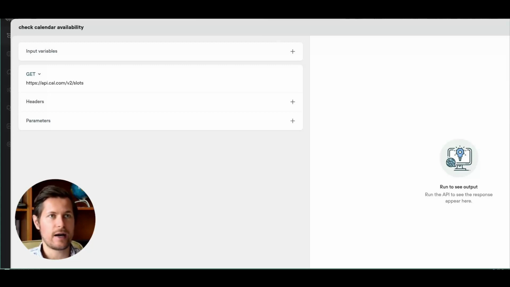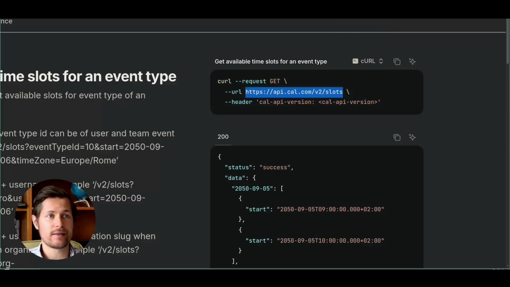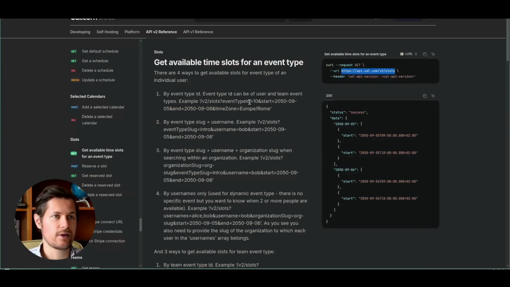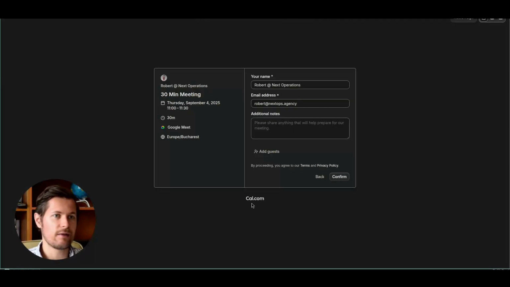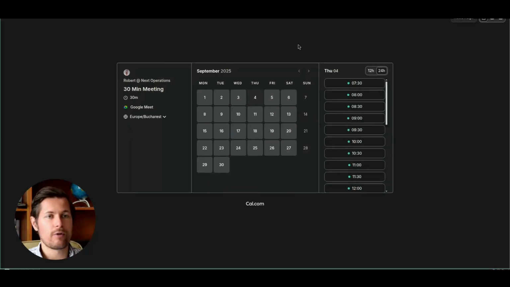I need to provide the date and time that the client said. So this is being done via the query parameters. So these are those parameters that come after a question mark. And I need basically 4 different parameters. I need the event type ID. So this event type ID is nothing else than the event that is responsible for this page here.